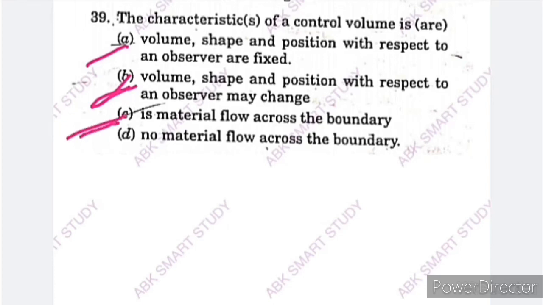Option D, no material flow across the boundary, is also wrong. So options A and C are both correct for the characteristics of a control volume.